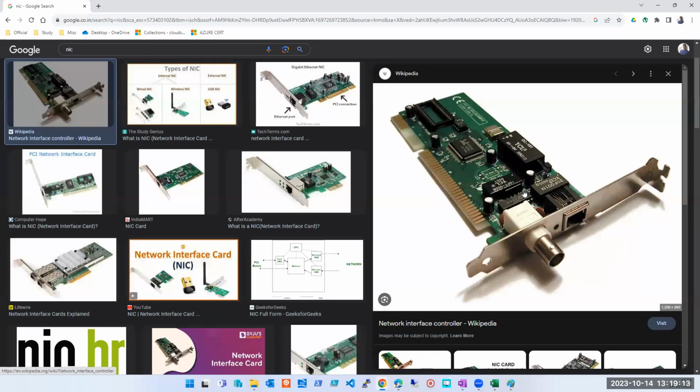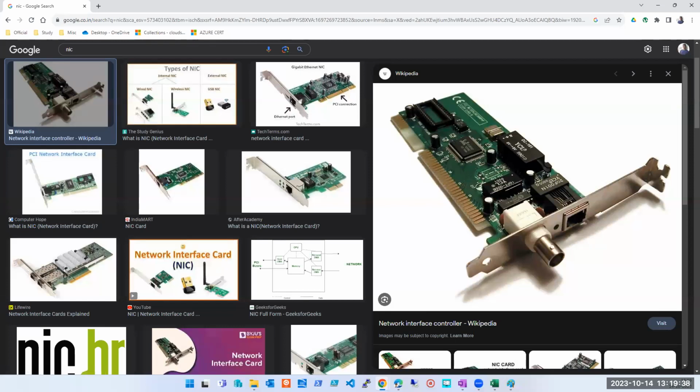This is the hardware. So when we say assign an IP to a machine, which component of the machine holds that IP? Do we assign an IP to the hard disk? To RAM? To the motherboard? To the processor? No. Where do we assign the IP? We assign the IP on the NIC.